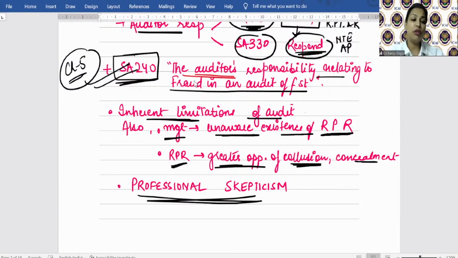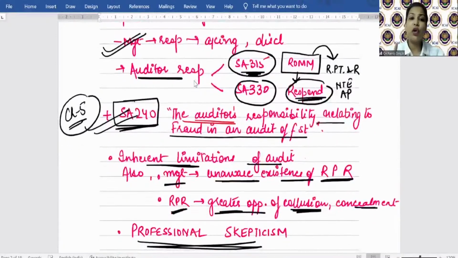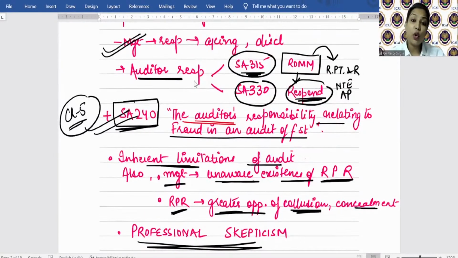So if I give you a question with respect to responsibilities of the auditor, first of all, it will start with what? While he is assessing the risk, SA 315. Then while he is responding to that risk, SA 330. Then you all know that fraud can also happen in related party, so SA 240. Inherent limitations are there. After that, what? One of the most important responsibilities of the auditor is to apply professional skepticism throughout the conduct of audit. Okay?